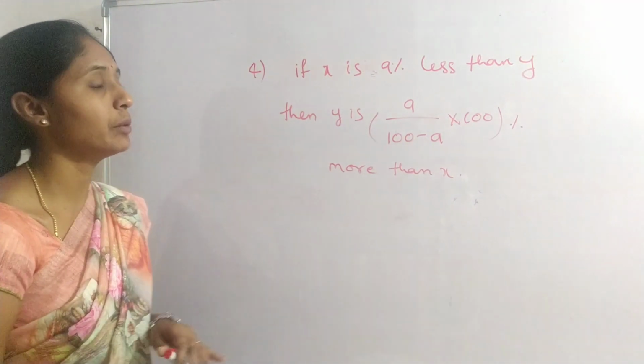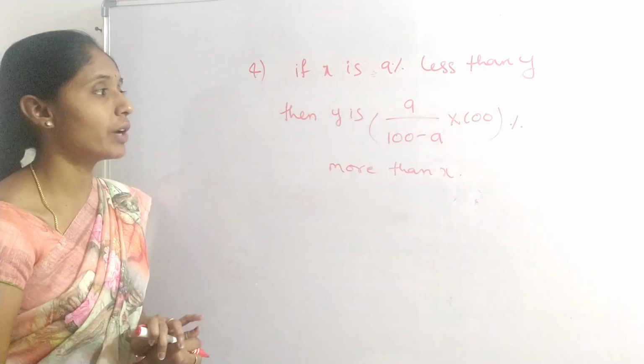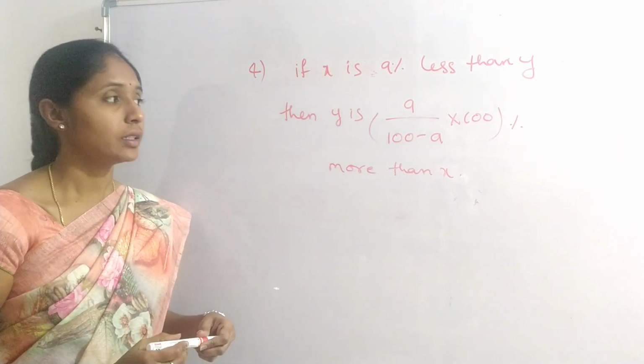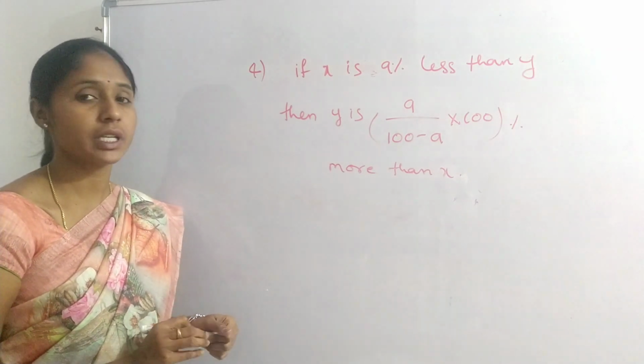If X is A% less than Y, then Y is A divided by 100 minus A into 100% more than X.